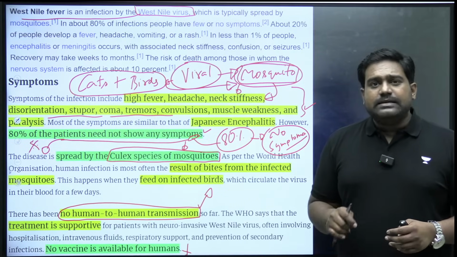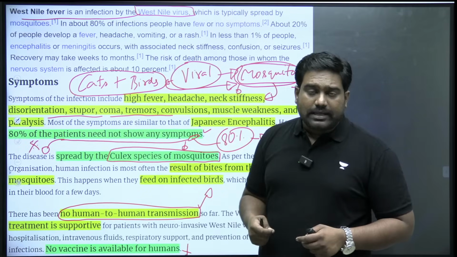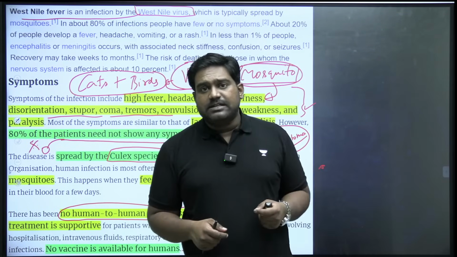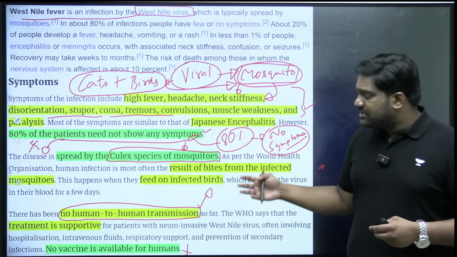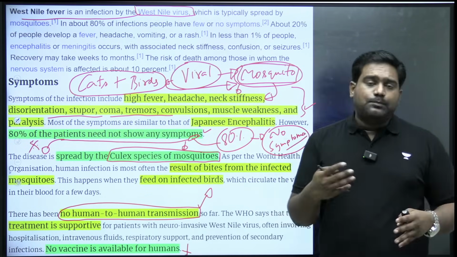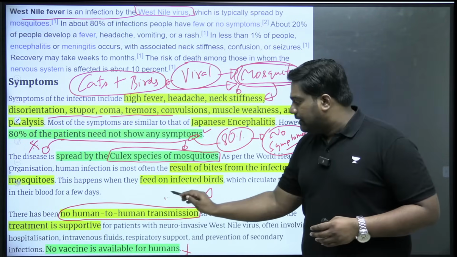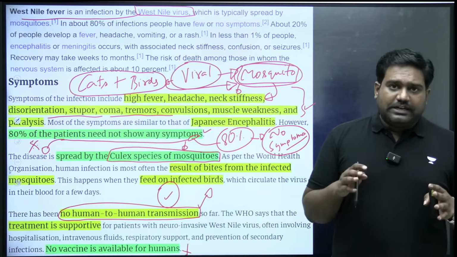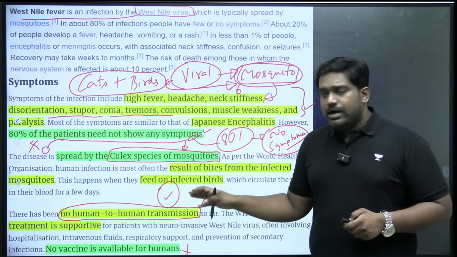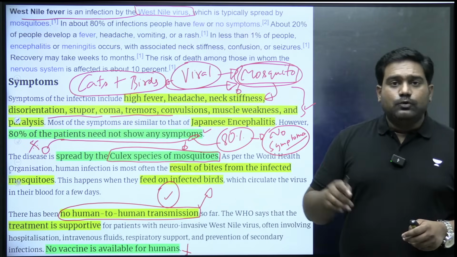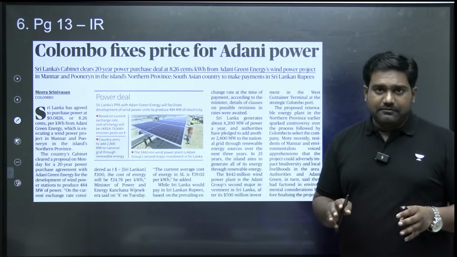The casualty rate is relatively less, but it is possible for these cases to escalate quickly, especially when the nervous system is under attack. It can affect other organs and other functionings as well. Respiratory system could be attacked. It could lead to many other complications causing multi-organ failure. So that is when the disease can become fatal. But although the fatality rate is relatively low, it is indeed a matter of concern, and right now the Kerala government is on alert to contain the spread of the disease. So this is what you should know about the West Nile fever.